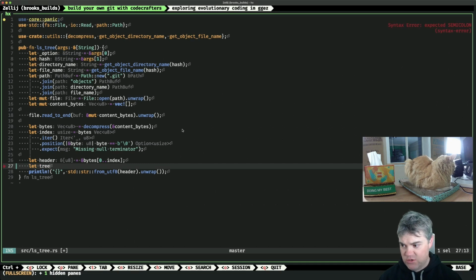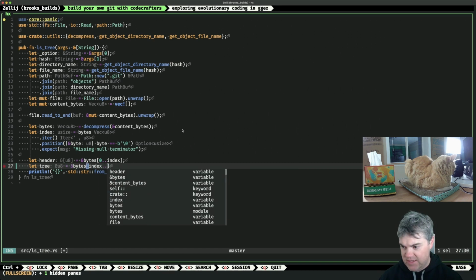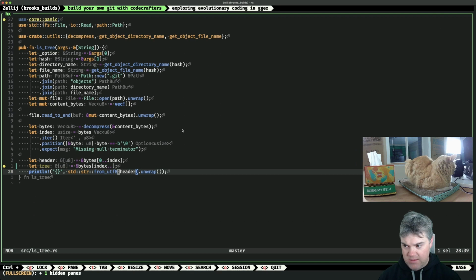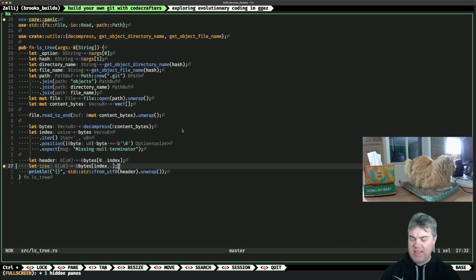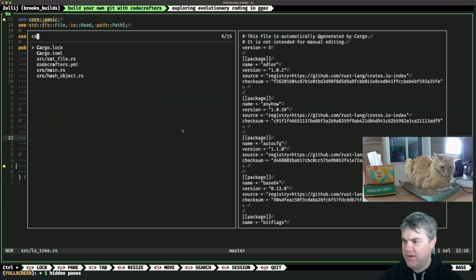So the rest of the tree essentially is going to be equal to our bytes of index to the end. I wonder if we can read this as a file. Let's see, am I doing this as read? We have decompress. What were we doing in cat file?